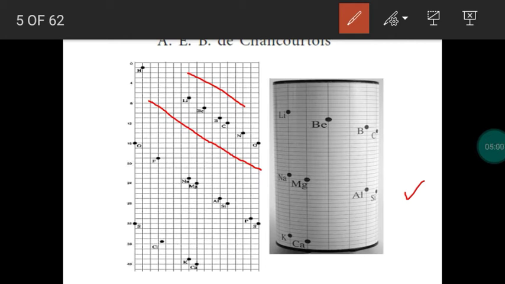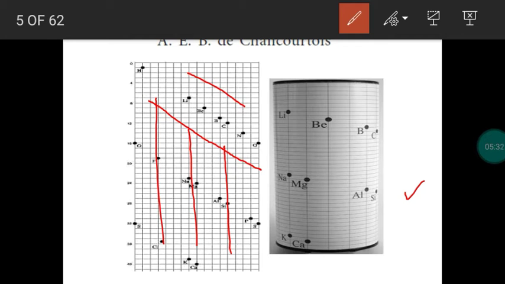For one helix he arranged 16 elements. So de Chancourtois arranged the elements in the increasing order of atomic weight as a helix in a cylinder. For one complete helix, 16 elements were placed in the increasing order of atomic weight. After arranging the elements in the helical form, we can draw a vertical line in the cylinder.